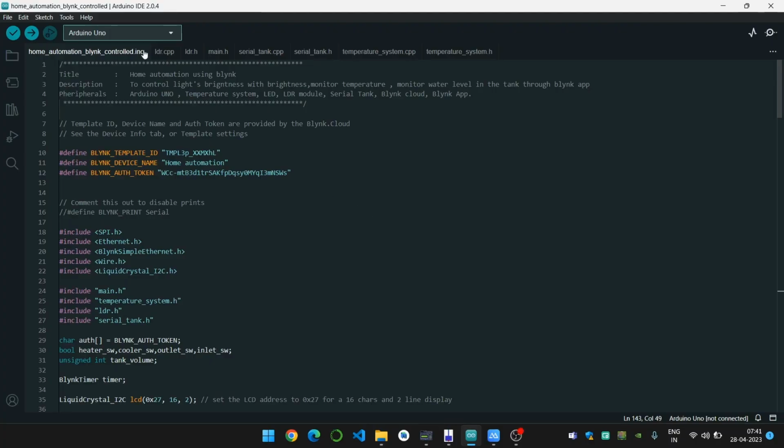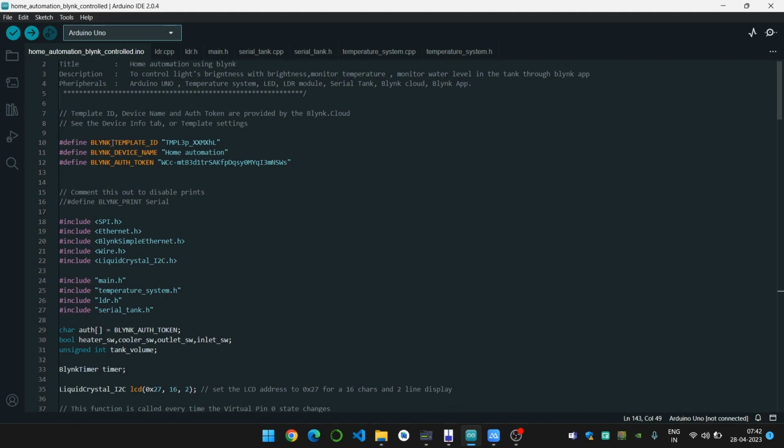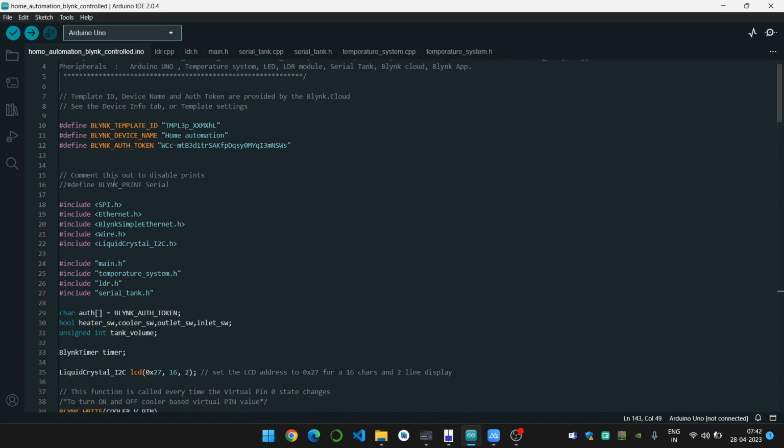So this is the Arduino IDE user interface where I have written the code for the home automation project. We have created separate files as they are easy to maintain, and we will look at each of them one by one. First of all, this is the home automation main file. It consists of the Blynk authorization token, device name and template ID which we get when we register the device on the Blynk IoT cloud platform.